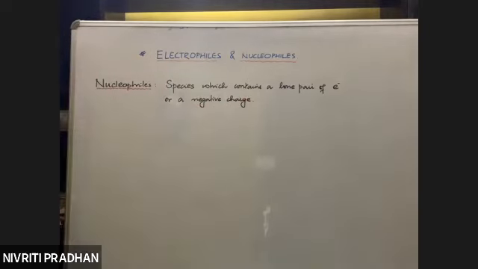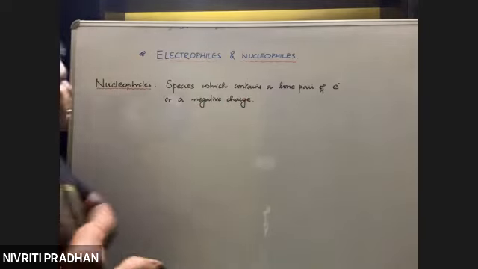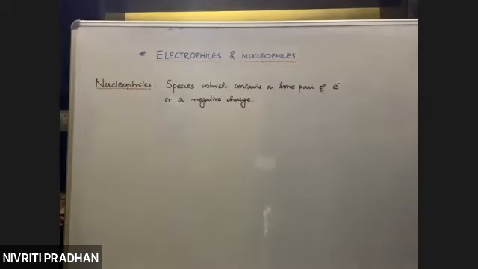The species which contains a lone pair of electrons or a negative charge are known as nucleophiles.